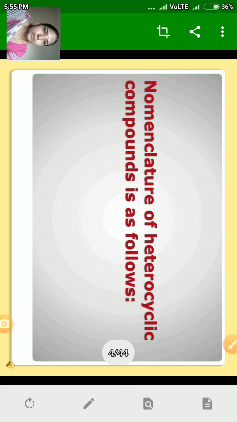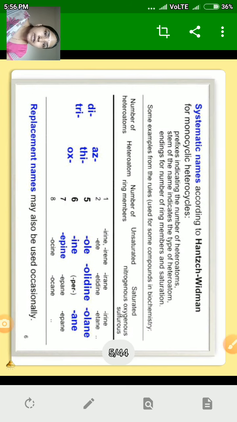Nomenclature of heterocyclic compounds. The name of a heterocyclic compound is derived from the nature of the heteroatom present in the ring. The prefix used depends on the nature of the heteroatom present in the ring. For example, if nitrogen is present, the prefix used is aza. If sulfur is present, then the prefix used is thia. If oxygen is present, the prefix used is oxa. If two heteroatoms, oxygen and nitrogen, are present, then the prefix used is oxaza.